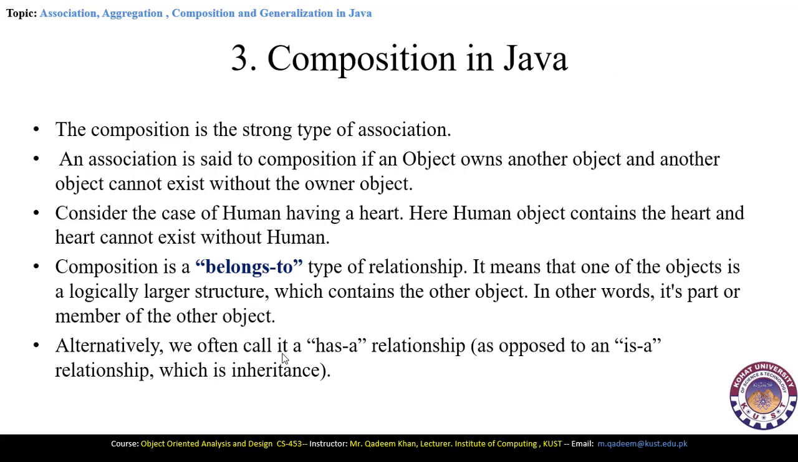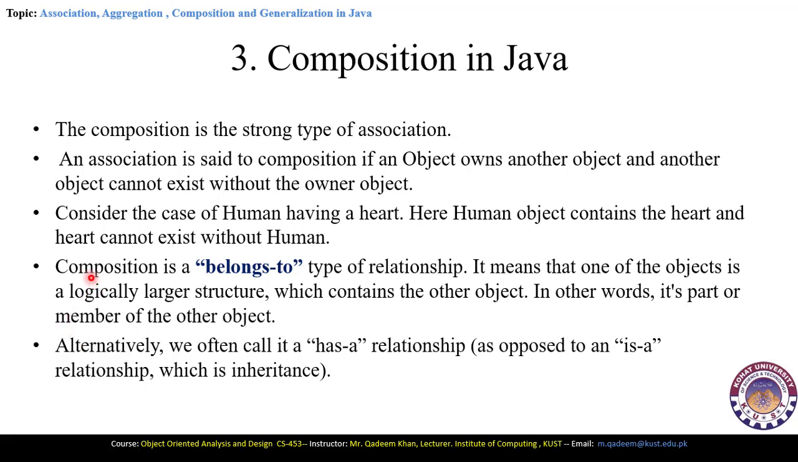The third important concept in UML is called composition. Composition provides you the belongs-to relation, and composition is a stronger type of association than aggregation. In composition, we say that an object is composed of other objects. That means one object is composing another object inside it. But the other object cannot exist without the owner object. That means the owner object is very important in the composition.